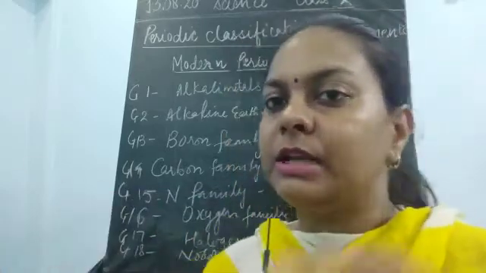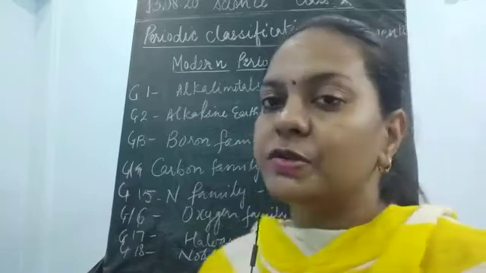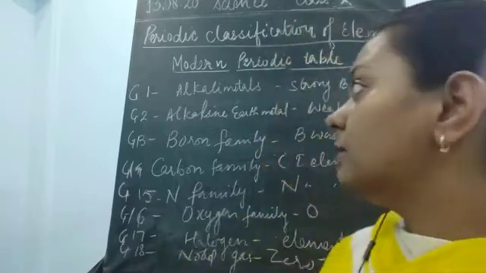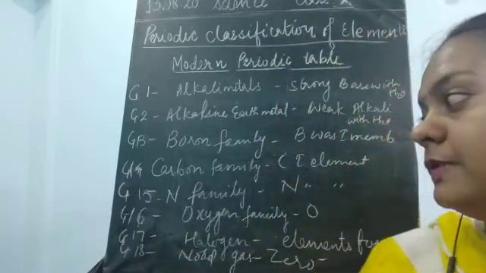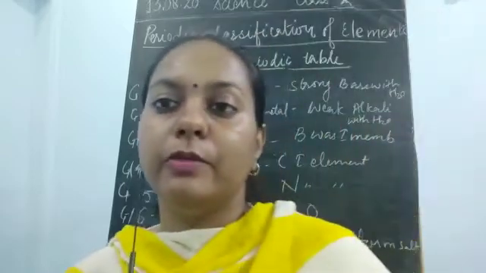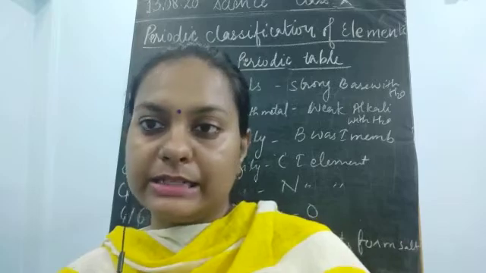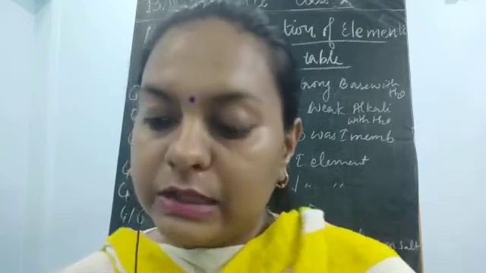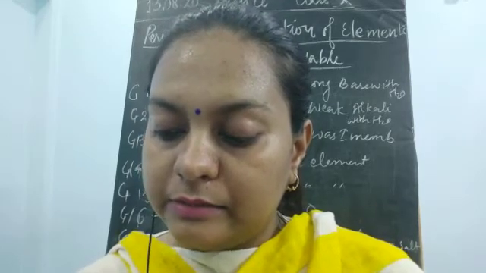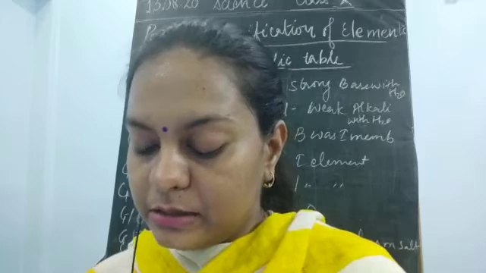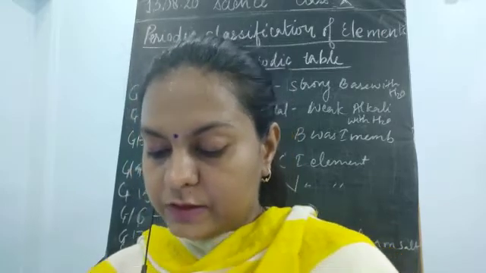These are the common groups which you all should remember. So we will learn about groups 1, 2, 13, 14, 15, 16, 17 and 18. And please remember the elements which are present in these groups. So the classification of elements in the periodic table is that 1, 2, 13, 14, 15 and 16.